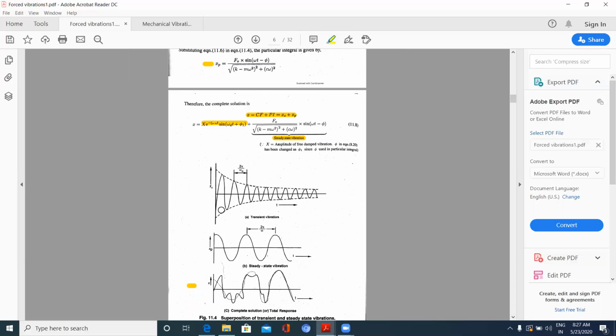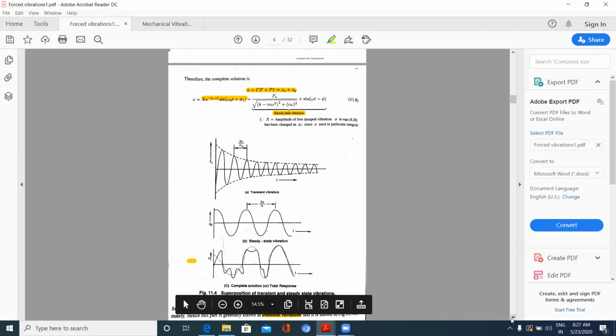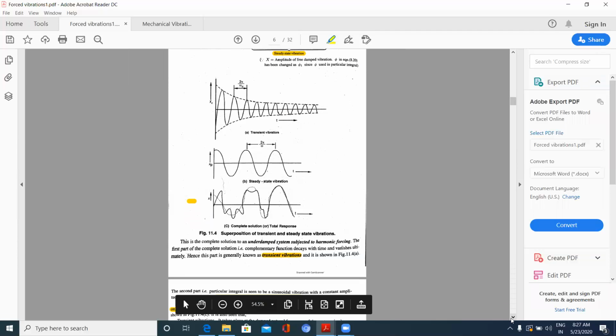Now, when I am combining both, what do I get? Due to the initial force applied, there will be some disturbances initially, after which they diminish. So finally I will be getting this sine curve only.